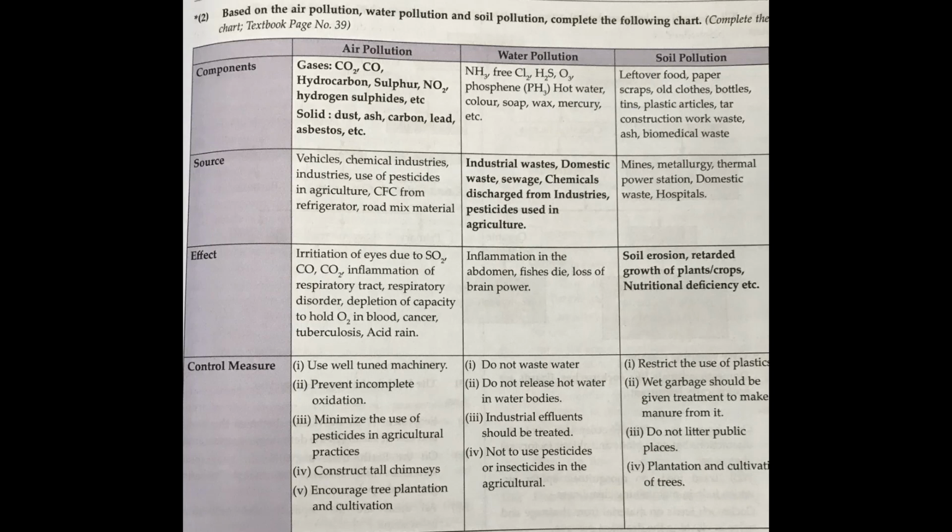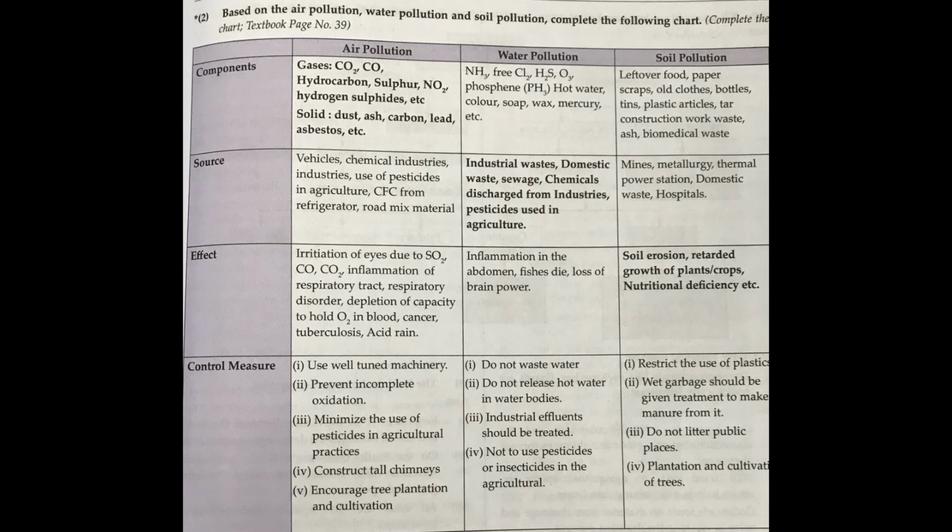Now about soil pollution. What are the components? The components include leftover food, paper scraps, old clothes, because all these take several years to decompose, like clothes, bottles, plastic, etc. And pesticides, radioactive materials, biomedical waste, these are the components.